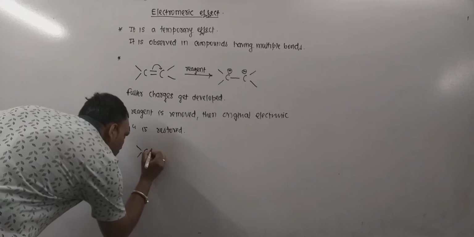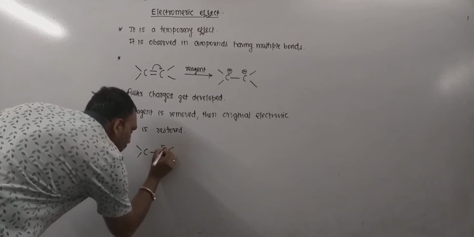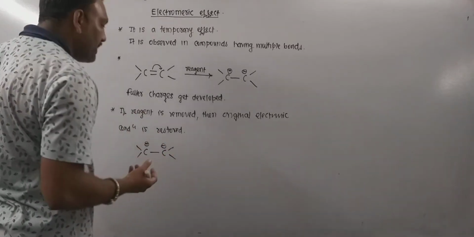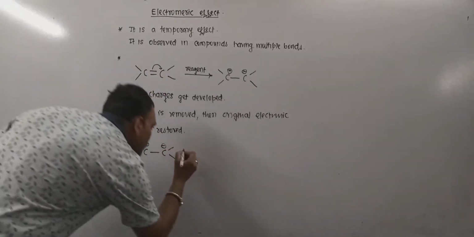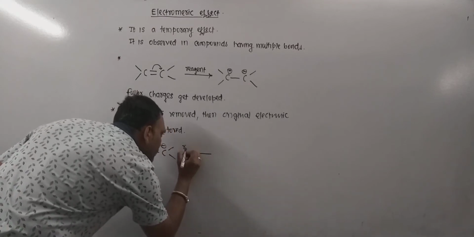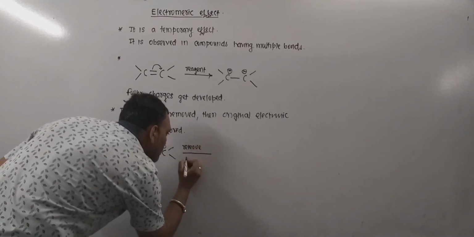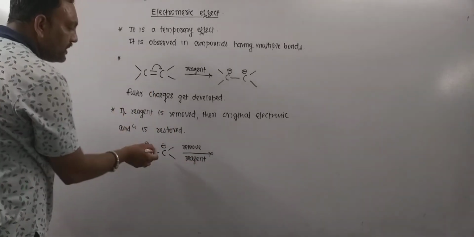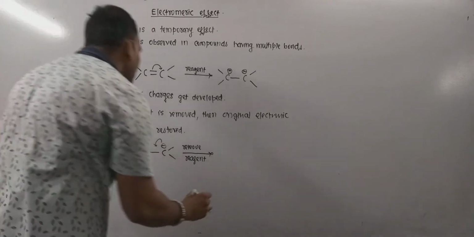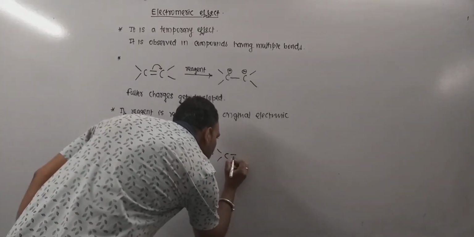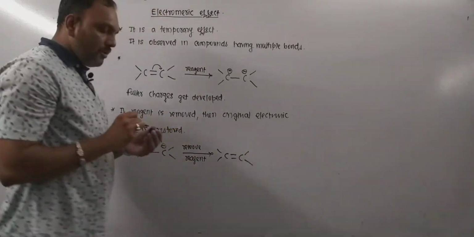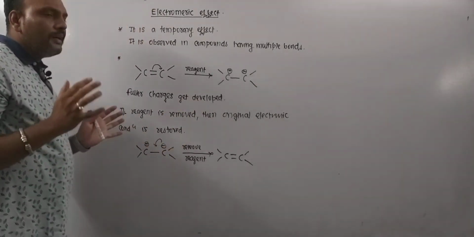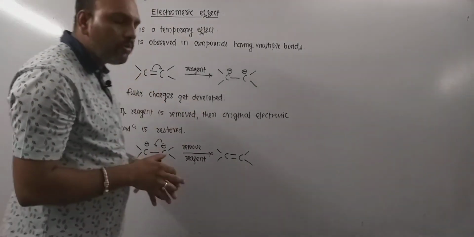Now we consider this case. This is the dipolar case. I mean when the pi bonded electron pair gets displaced in the presence of the reagent, and if we remove the reagent, then in the absence of the reagent, the original electronic condition is restored. Thus, like this. So it is a temporary effect, which can be seen in the presence of reagent only.